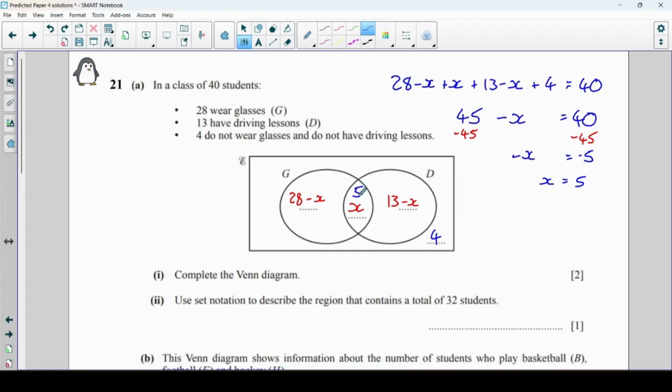So that's 5, that's 28 take away 5, which is 23, that's 13 take away 5, which is 8. Let's just double check those numbers work. 23 add 5 is 28, add 8 is 36, add 4 is 40. So yeah, those are correct.